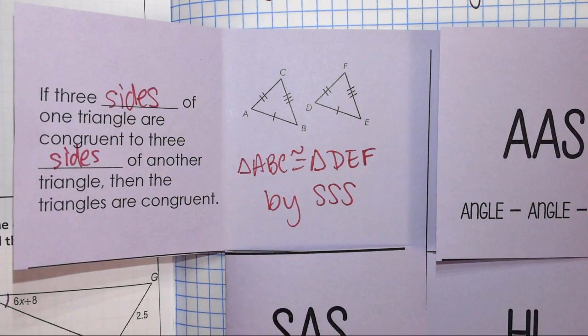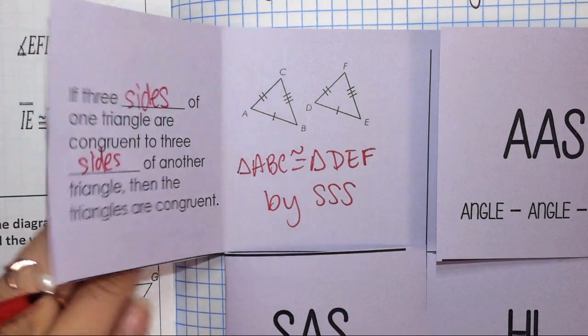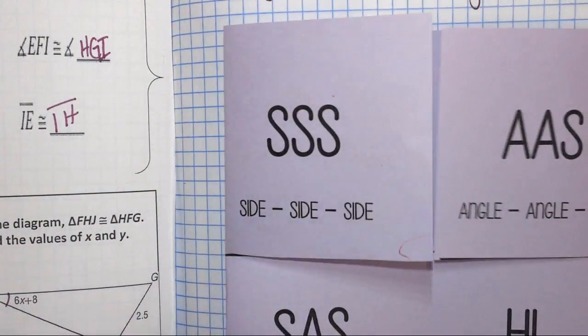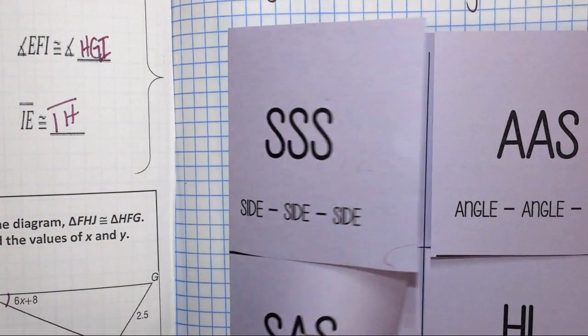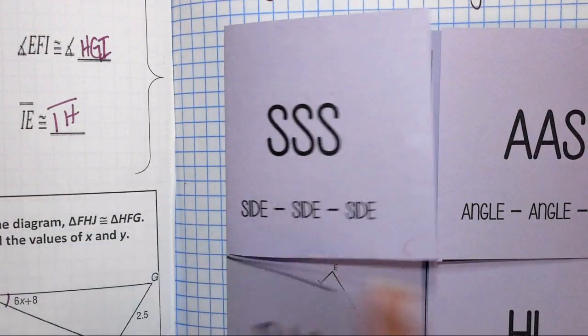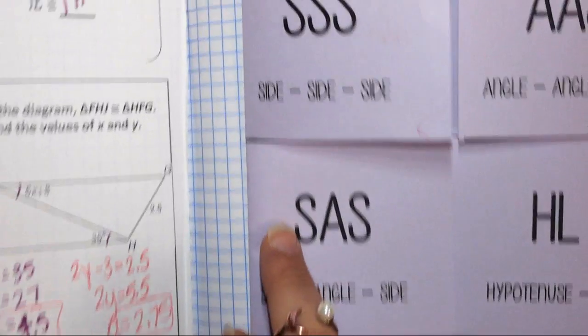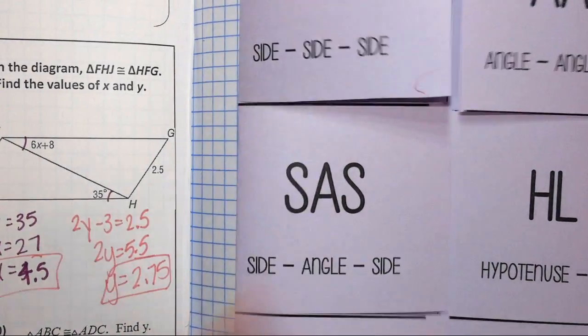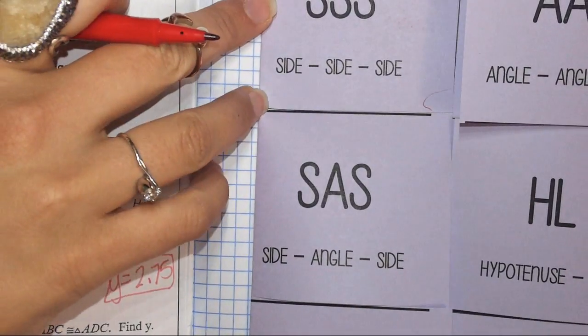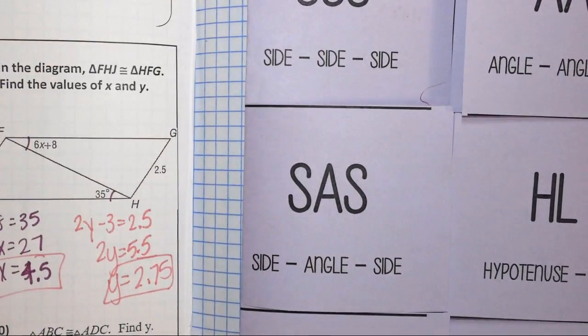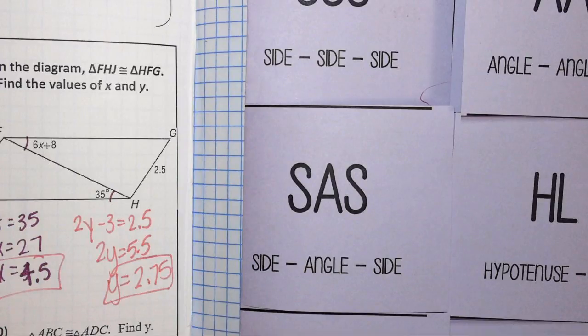All right, side, angle, side. What do you think that's going to involve? Two sides and an angle. And because it says side, angle, side, the angle has to be in between the congruent sides. That's why it's called side, angle, side. You go from a side to an angle to a side.